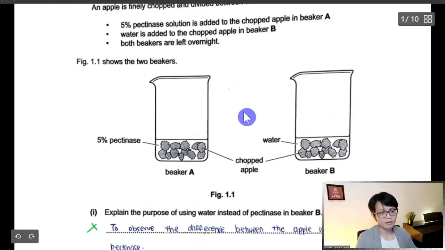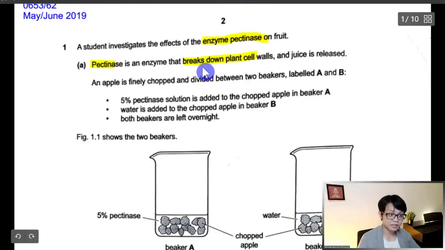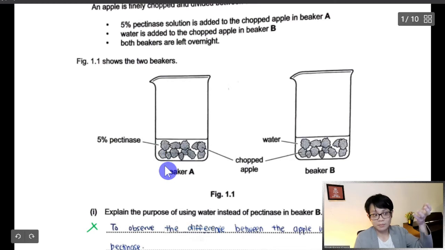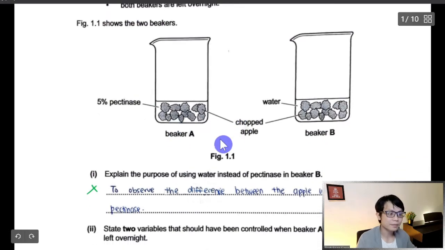You need to think, imagine, probably they want to study the absorption of the apple. Since you break down the cell wall, the apple will get bigger, because it can absorb more water. So you scoop it up and measure the mass of the apple with pectinase, and the solution without pectinase, and probably the one with pectinase will get more water because the cell wall is already broken down.